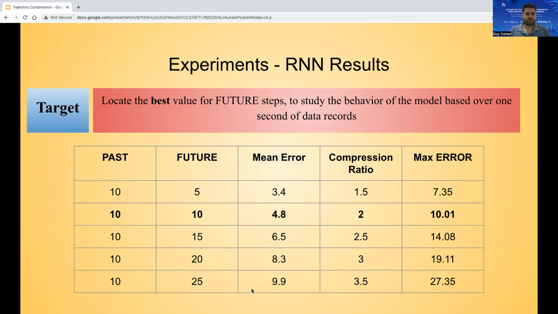So we chose to fix the past parameter to 10 and start the experiment. As you can see here in the result, we chose the future parameter of 10 with a mean error of 4.8, which is better than the GPS accuracy. That sets us up with a compression ratio of 2.